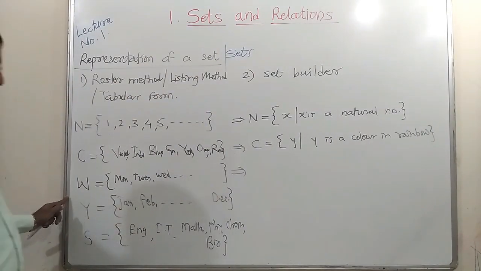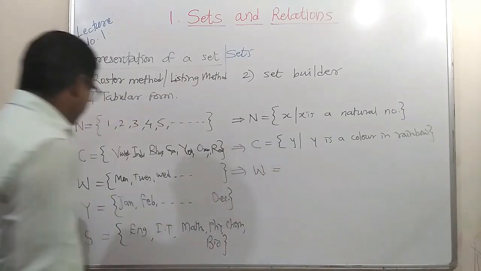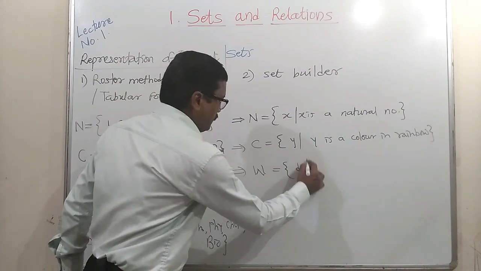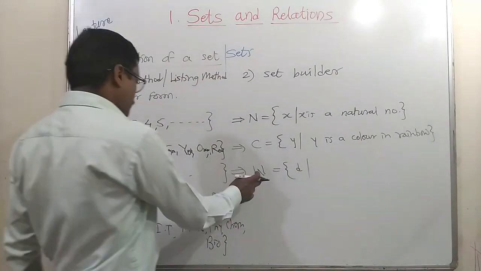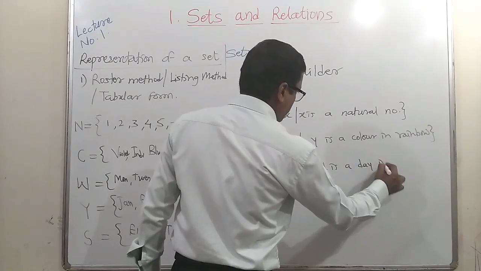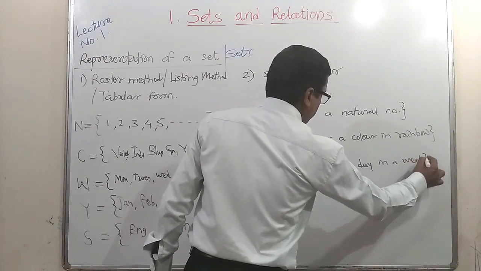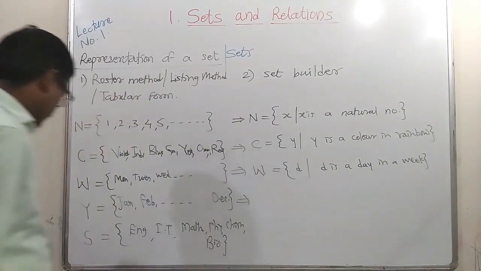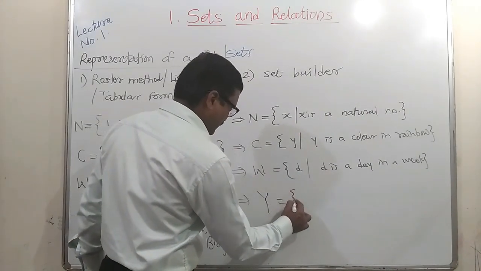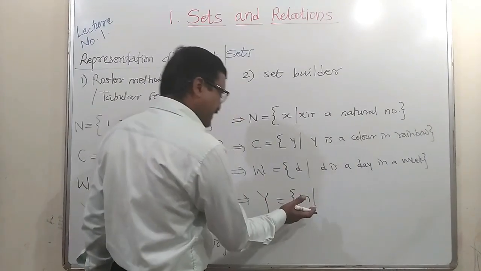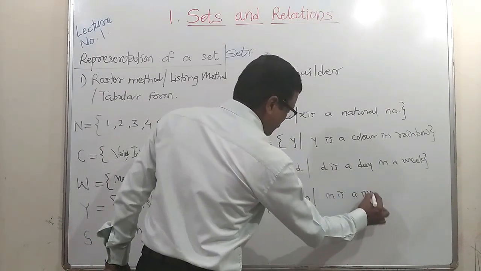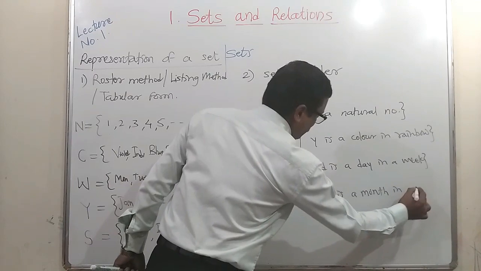Third one, W is a set in set builder form. W is a set of days. We can write d for that day, d is an element of set W, where d is a day in a week. Next one, Y is a set of months in a year. We can take the symbol m for months also. You can take x, y, z or any small letter. m is a month in a year.